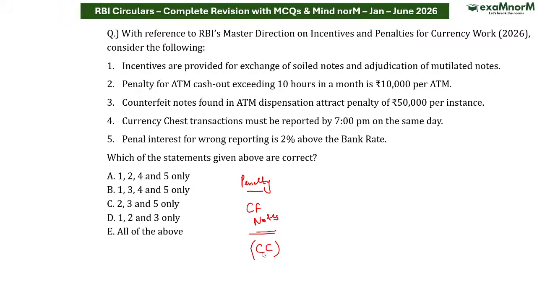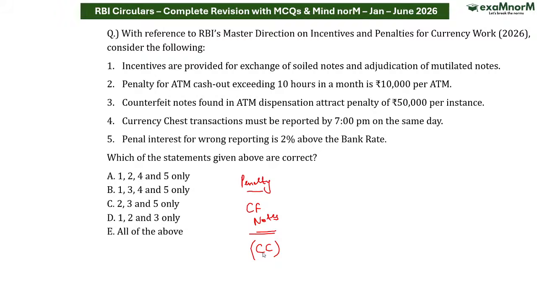अगर नहीं याद आ रहा तो मैं बताता हूं. तो incentives I have already given you. Exchange of soiled notes, if denomination is 50 rupees and below, in that particular case ₹2 per packet. Mutilated notes के केस में ₹2 per piece. At bank branch और करेंसी चेस्ट soiled notes 50 रुपए and below ₹2 per packet और mutilated ₹2 per piece, जो मैंने बताया वो exactly correct है.